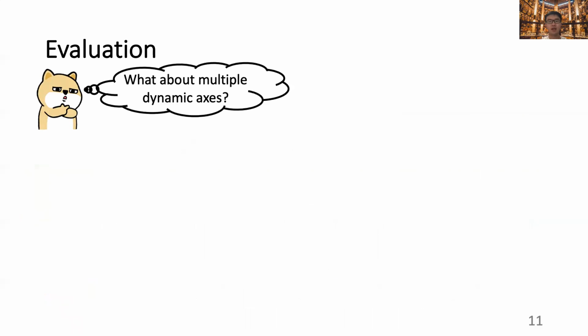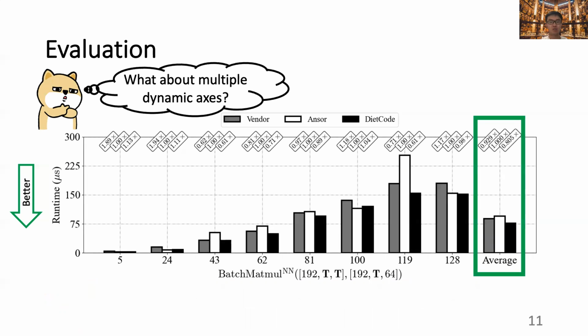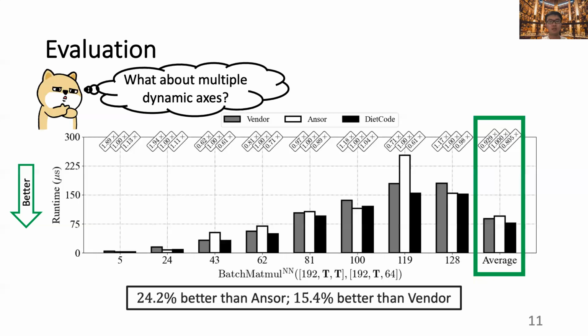To make it even more exciting, DietCode also supports workloads with multiple dynamic axes. We auto-schedule the batched matrix multiply layers extracted from the BERT model with a dynamic spatial axis and a dynamic reduction axis. As we can see from the result, across all the sequence lengths evaluated, DietCode delivers an average 24% performance better than Ansor and 15% performance better than the vendor library. These results indicate that DietCode is a practical auto-scheduler for dynamic shape workloads.